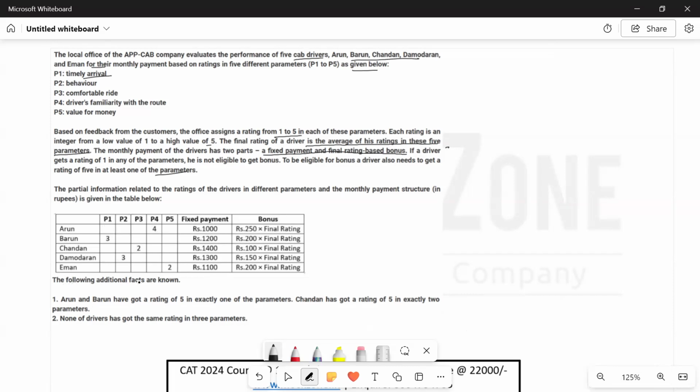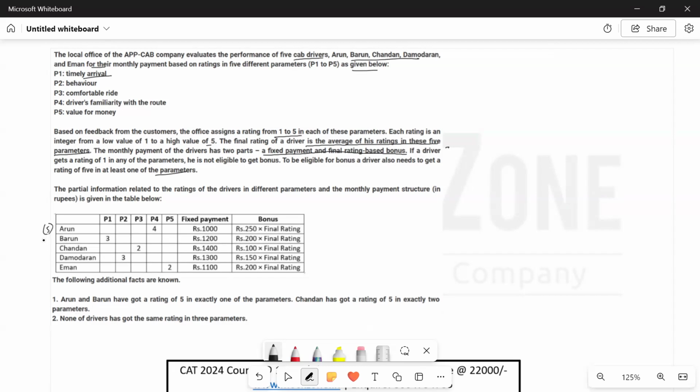The following additional facts are known. A and B have got a rating of 5 in exactly one of the parameters. C has got a rating of 5 in exactly 2 parameters. And none of the drivers has got the same rating in 3 parameters. So A got a rating of 5 in exactly one of the parameters.